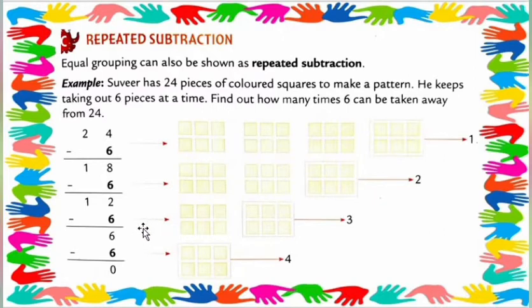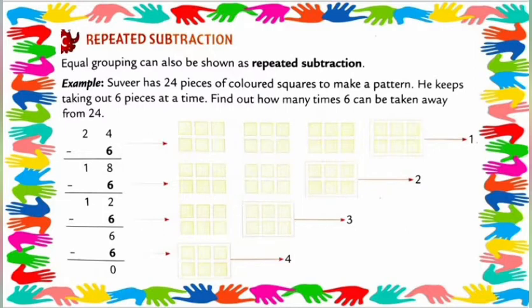So how many times can 6 be taken away? 4 times. See, 1, 2, 3 and 4. How is it possible? Let's check here. First of all, 24 minus 6 is equal to 18. 18 minus 6 is equal to 12. 12 minus 6 is equal to 6. Understood? So 1, 2, 3 and 4. 4 times 6 can be taken away.